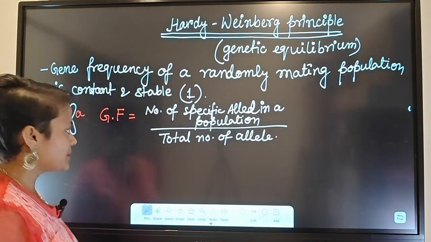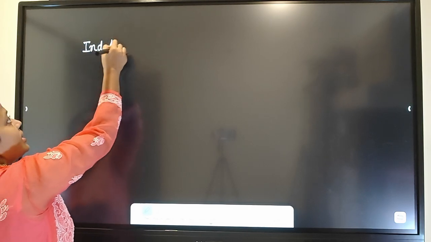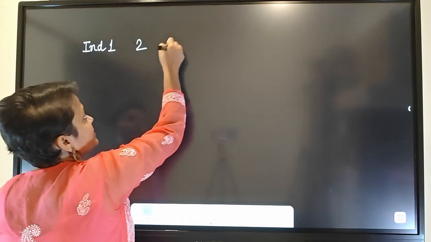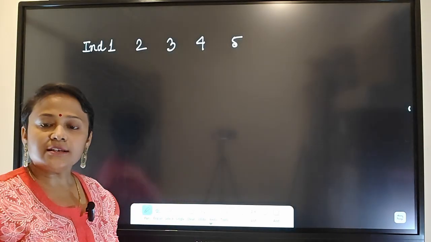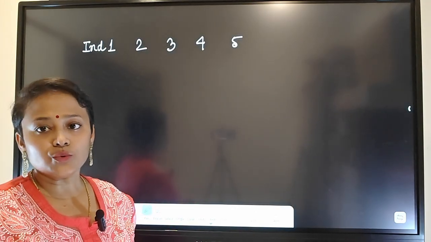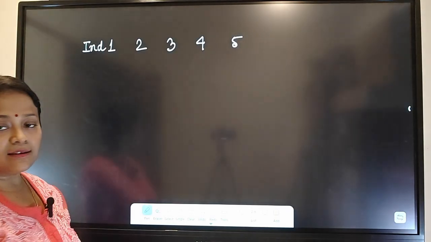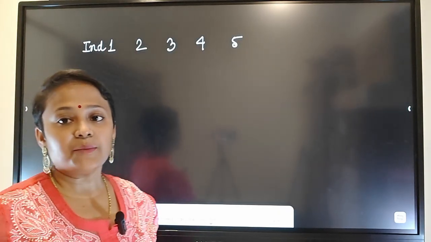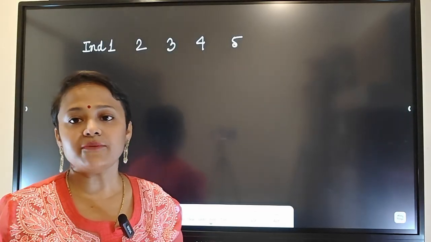Now how can we interpret this? For example, let's say there are 5 individuals in a population: individual 1, 2, 3, 4, 5. In each individual there will be 2 alleles, as I told you. Let's say the alleles are capital A and small a, and the combination may vary.